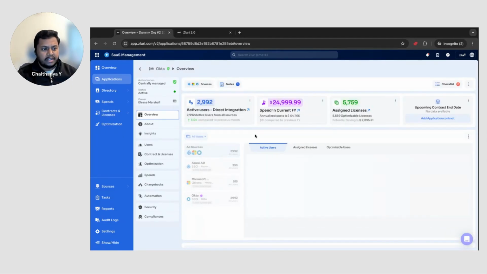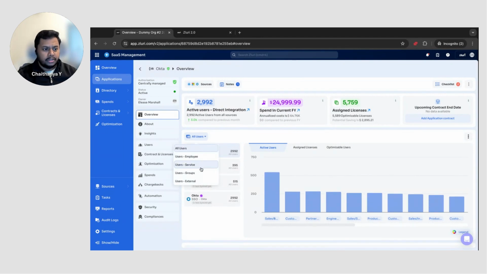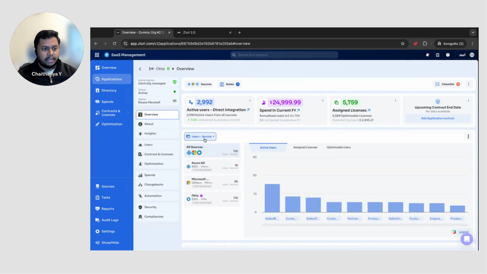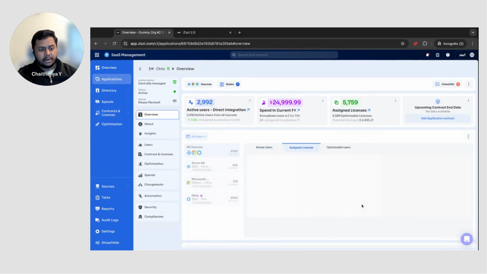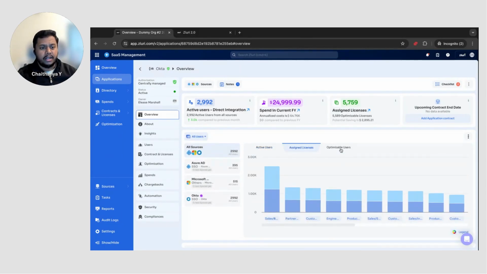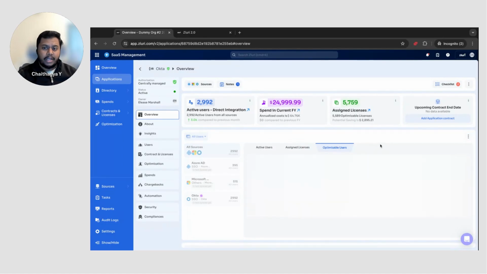And I can also slice and dice this information across multiple users, either service accounts that are currently available, or all the users. I can see how many licenses are actually assigned across all these departments as well. If I want to understand at a very quick glance where the optimizable users are across all these applications, I'll be able to see that information and get those data points as well.